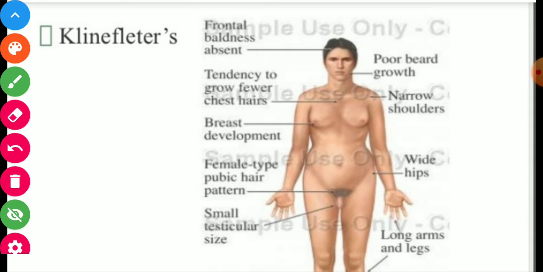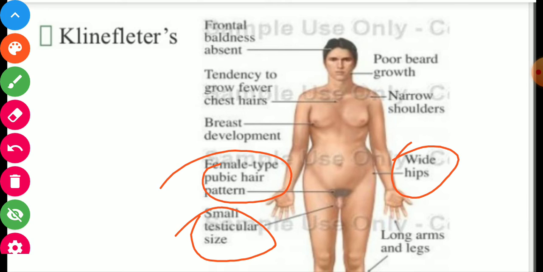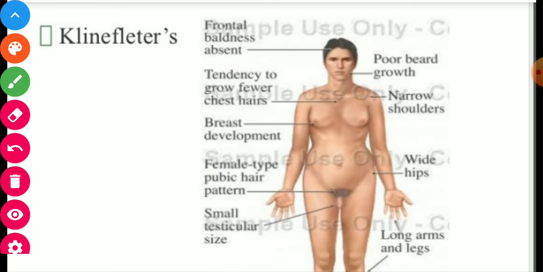Mainly small testicular size, pattern of pubic hair, hips, breast development. These are some symptoms of Klinefelter's syndrome. The person who is suffering from Klinefelter syndrome, these characteristics are found in his body.